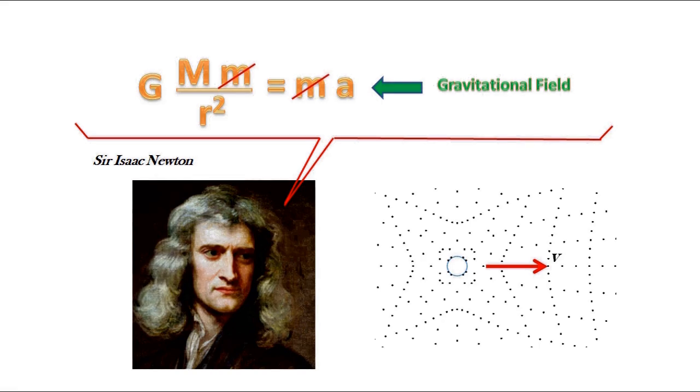Hello everyone, this is a video on the equivalence principle in its weak form. In this video, I want to show that gravitational and inertial mass have the same numerical value as a consequence of the fact that perturbations in the gravitational field move at the speed of light.